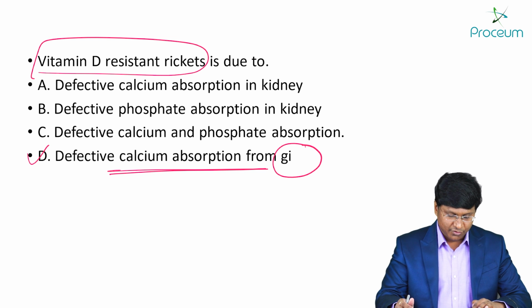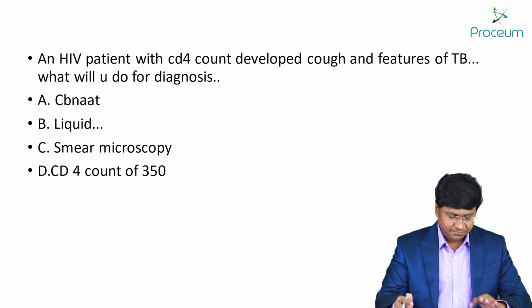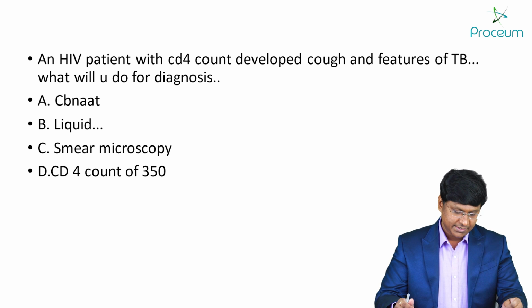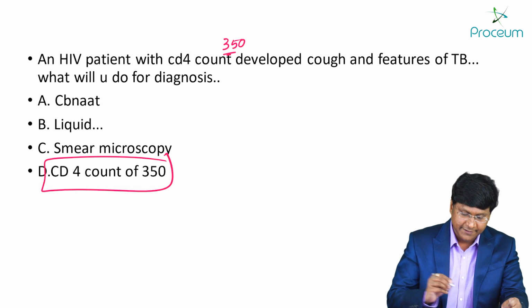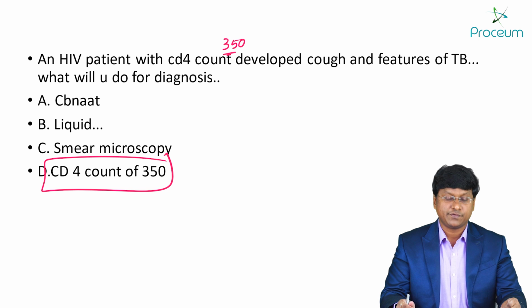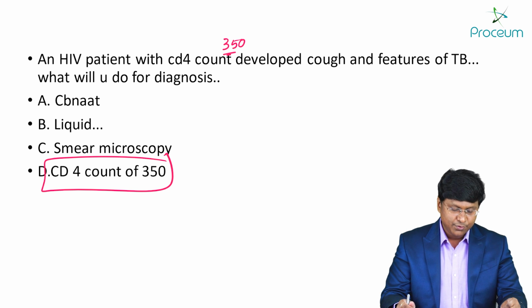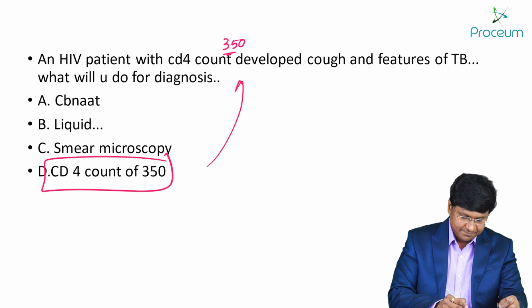Then followed by that, you see the next question. An HIV patient with a CD4 count of 350 developed cough and features of tuberculosis. What will you do for the diagnosis? The options are CBNAAT, liquid chromatography, and smear microscopy. The CD4 count is 350.